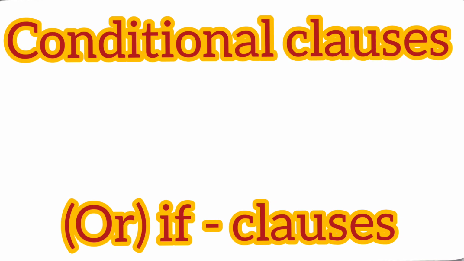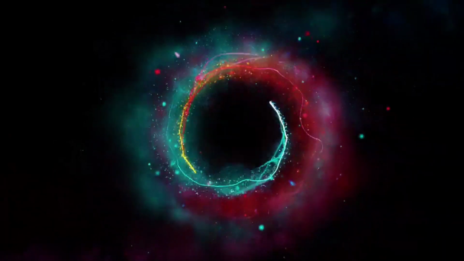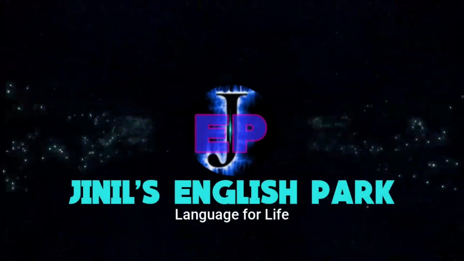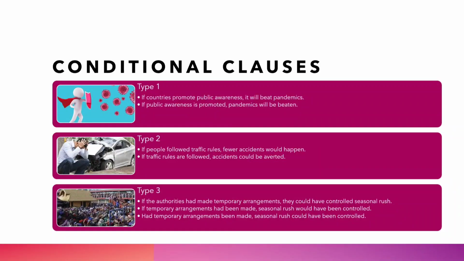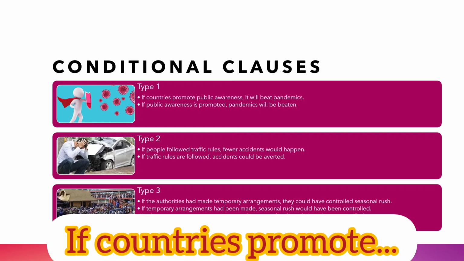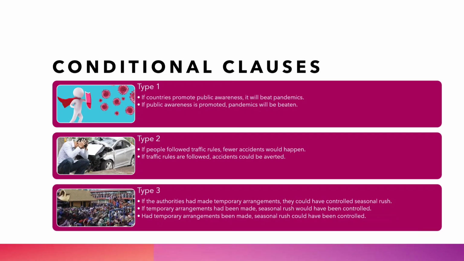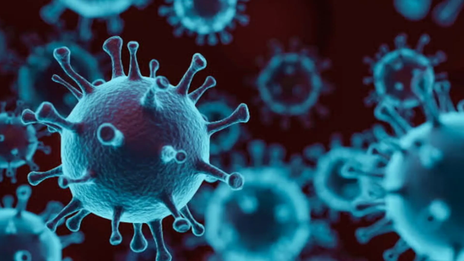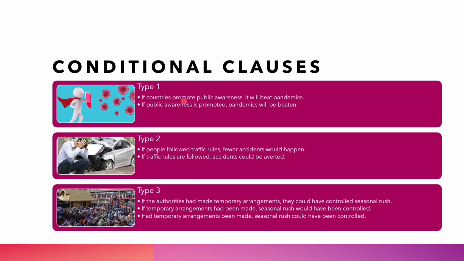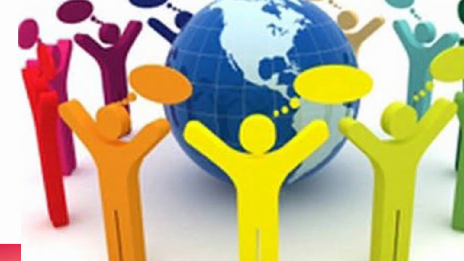Today, let us learn about conditional clauses or if clauses. There are three types of them: type 1, type 2, and type 3. Look at those examples of type 1. If countries promote public awareness, it will beat pandemics. You can see the if clause is if countries promote public awareness.